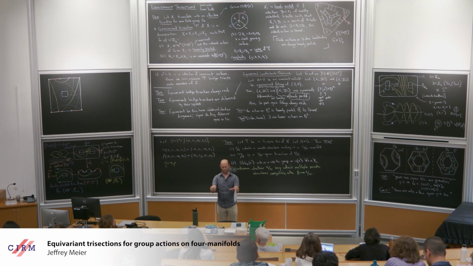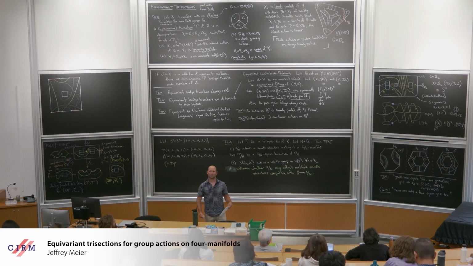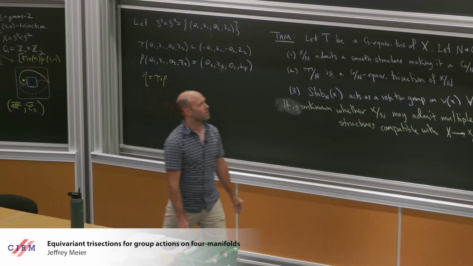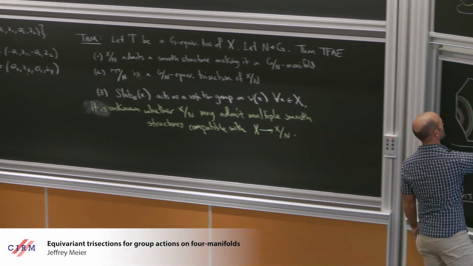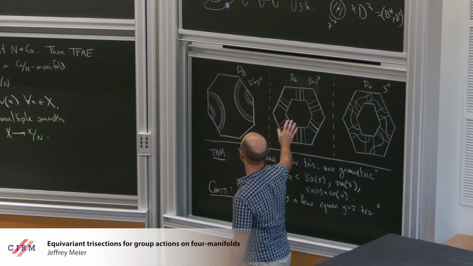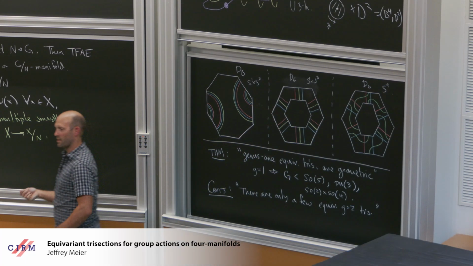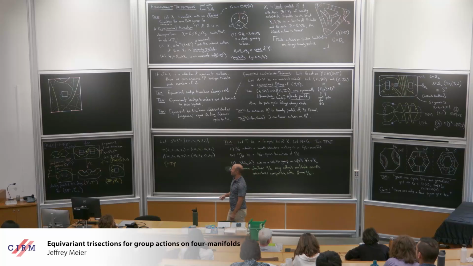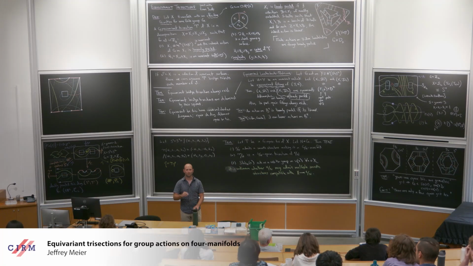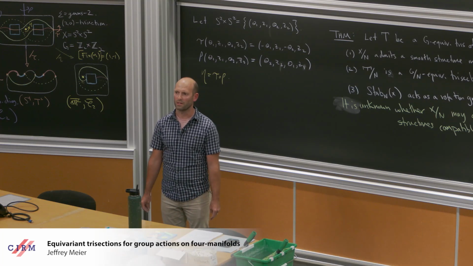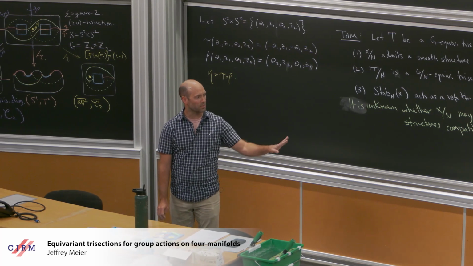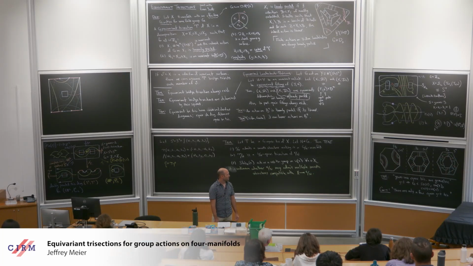There's one where you take the connect sum of the CP2s and map them around. There are maybe 6 or 7 of these, and they're basically all on the board or variations. We were able to prove that these are the only trisections of genus 2 where the group has an element of order greater than 2. But the Z2 cross Z2 case is a little bit funny. We were never able to pin down a classification in that case. We almost did a classification of genus 2 trisections, but it got a little out of control. So, all right, I think I'll stop. Thank you for your attention.